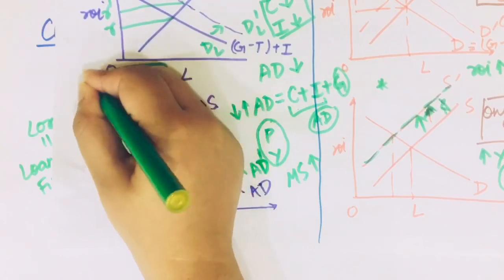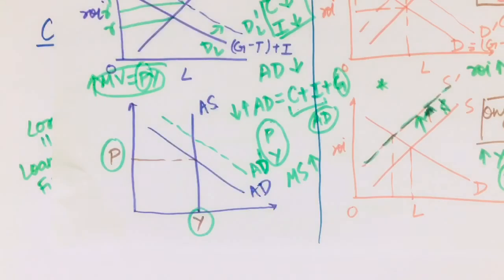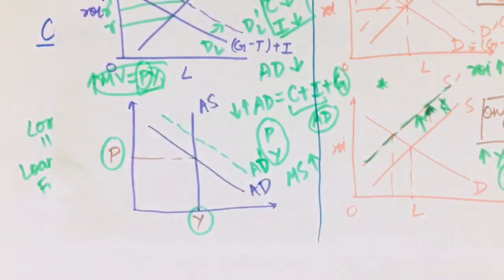In this case, when M rises, then P has to rise by the same proportion, right? And my PY curve represents the total expenditure. So due to the rise in M, the P rises by the same proportion, but however Y doesn't rise, which happens when AD shifts up.